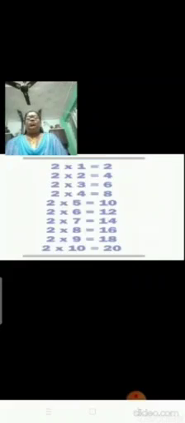Repeat again. 2 ones are 2. 2 twos are 4. 2 threes are 6. 2 fours are 8. 2 fives are 10. 2 sixes are 12. 2 sevens are 14. 2 eights are 16. 2 nines are 18. 2 tens are 20. That's very good.